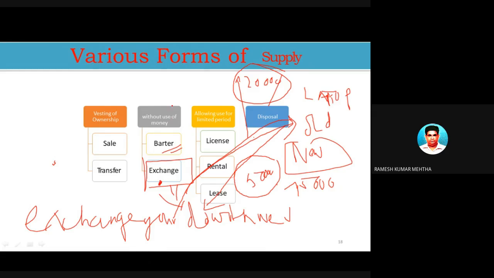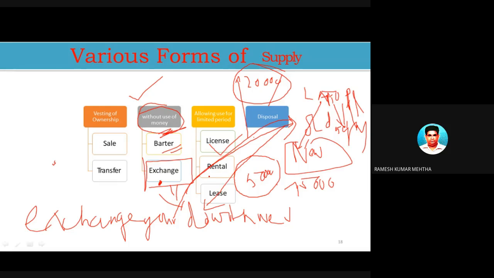So whenever there is an exchange of goods without use of money, for example, I told you, I got a laptop and I gave him 5 grams of gold. So there is no supply of money, there is no consideration. But still, the laptop is supplied and I am supplying gold. So this is also a form of supply.